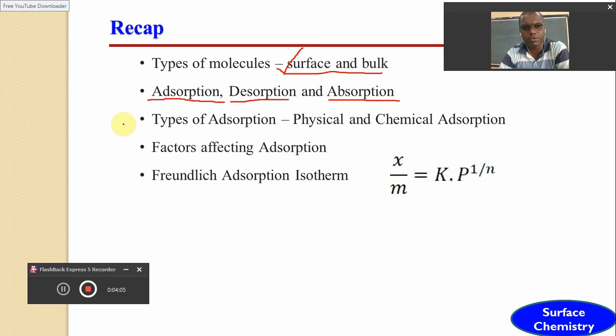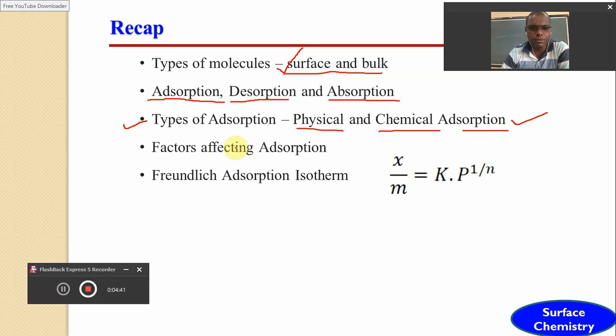Dear friends, in the previous part we also studied the different types of adsorption, particularly physical and chemical adsorption, with respect to various points. Physical adsorption involves van der Waals forces of attraction between adsorbate and adsorbent, and it is a multilayer adsorption, while chemical adsorption shows the presence of a strong chemical bond between adsorbate and adsorbent, and it is a monolayer or unilayer adsorption.